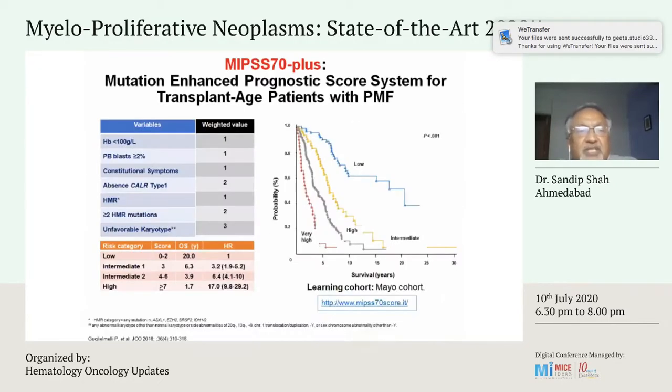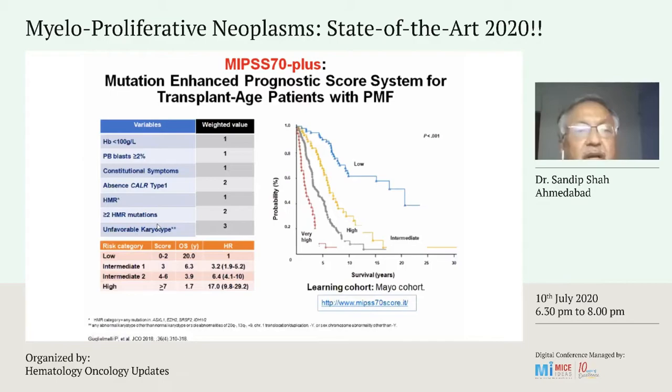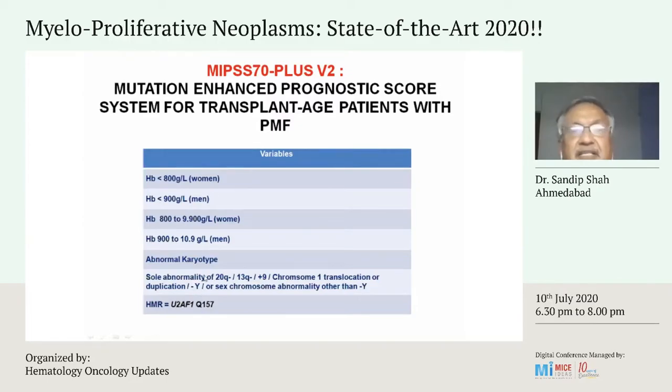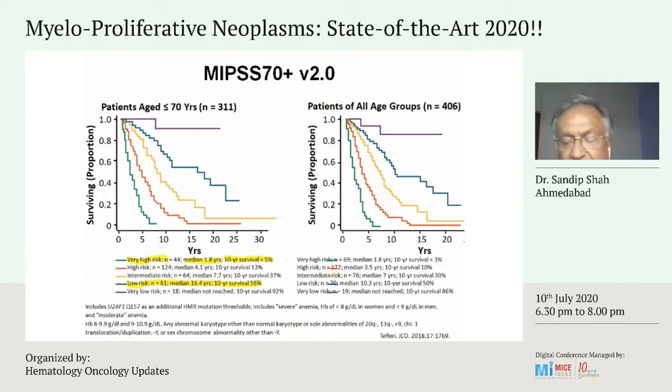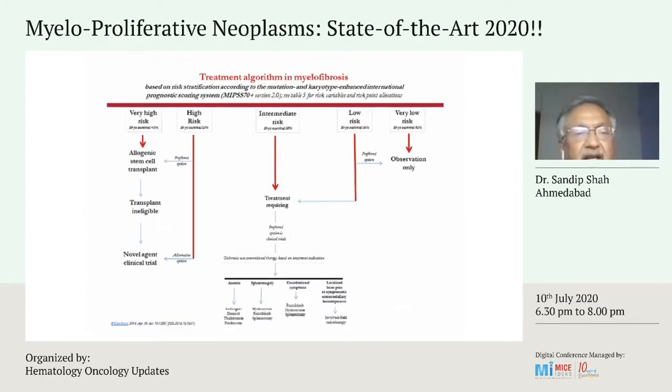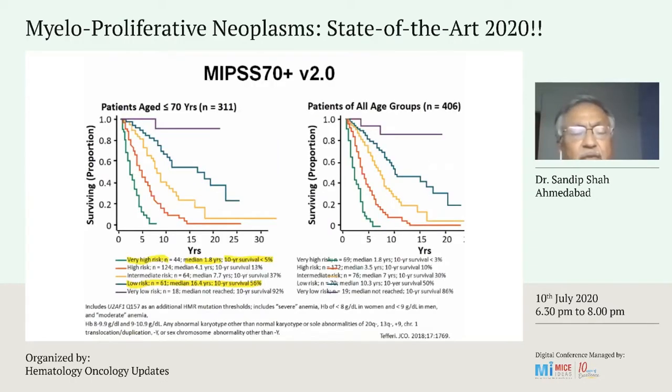So coming to MIPSS70 plus, which is the same as MIPSS70, but here the unfavorable karyotype is added to the previous variables. And again, patients are divided into 4 risk categories, and you can see the low risk patients have a very good survival of 20 years compared to 1.7 years for high risk patients. This is version 2 of MIPSS70, and again patients are divided into the same 4 categories, and the specific abnormality of karyotype is added in this.